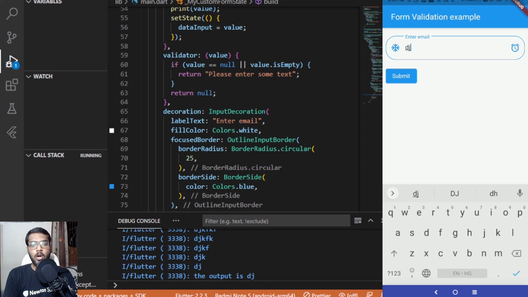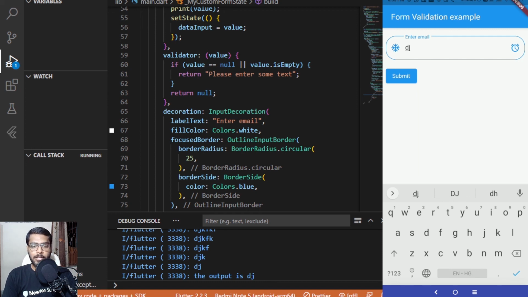I will also be working on making another app which will be using this functionality of the text form field and the properties of the text form field. It won't have the appropriate login and sign up, but it would be an app through which you can determine how the login and sign up functionality works, and we'll be having the validators as well inside that app. I'll be showing you that particular app in the next video. So make sure to check the next video out as well.